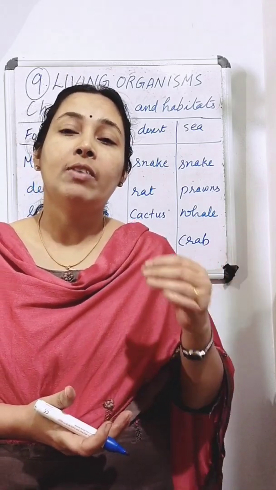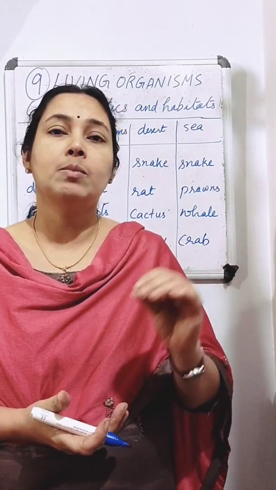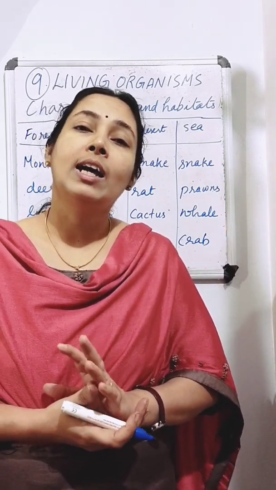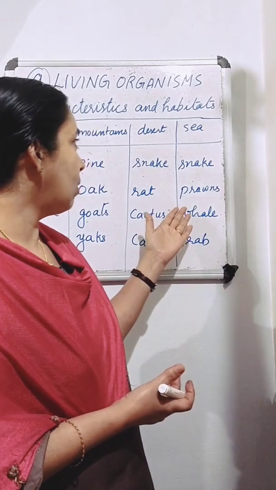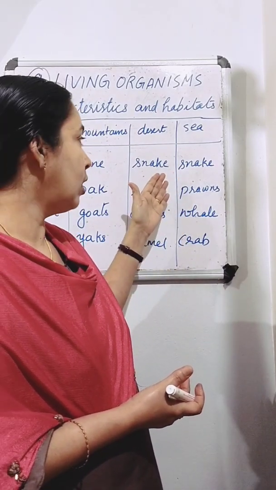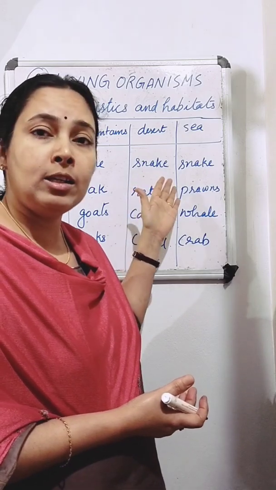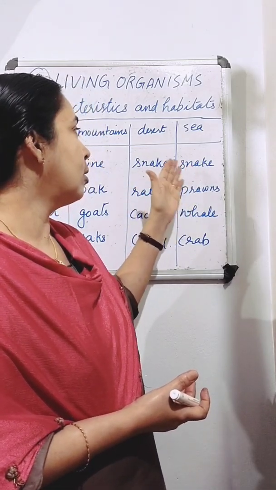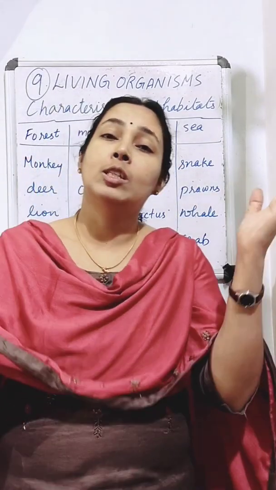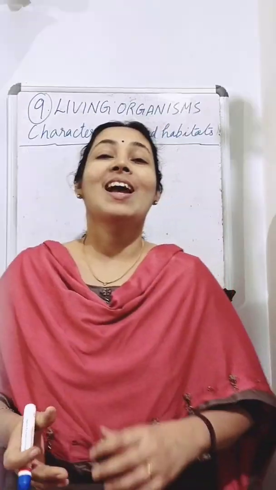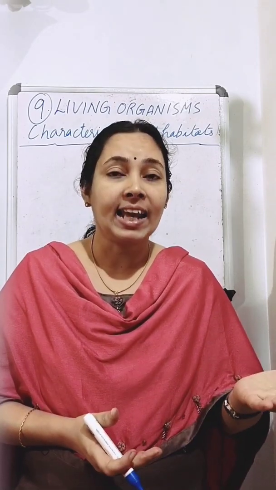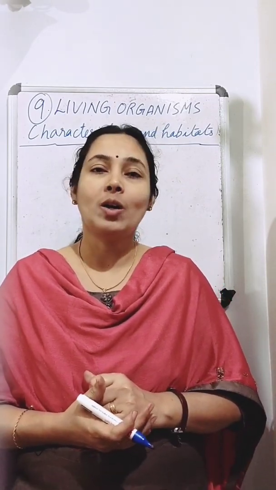So we have listed very different kinds of organisms in these columns. What are the surroundings in these regions? Surroundings are also entirely different. In a desert, it is surrounded by sand and it is very hot. Availability of water is very less. But in the sea, it is surrounded by water. In the sea, plants and animals are surrounded by saline water. Saline water means salt water.